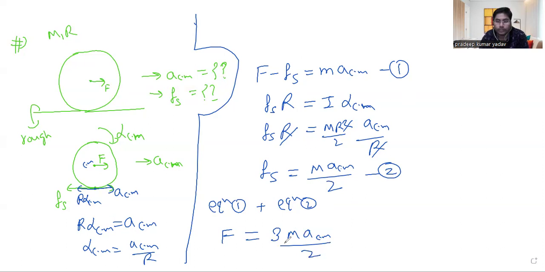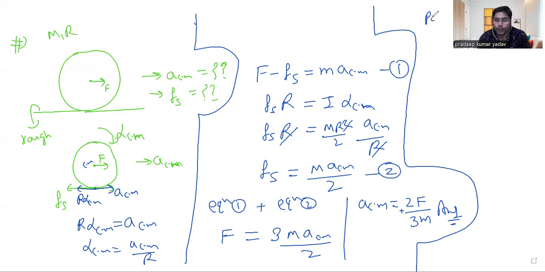3m ACM by 2, right? So this will come. Ultimately, we will get the idea about ACM. ACM is how much? 2F divided by 3m. This is our answer. So it is coming positive. So yes, the direction of acceleration is perfect. Now let's talk about the friction.